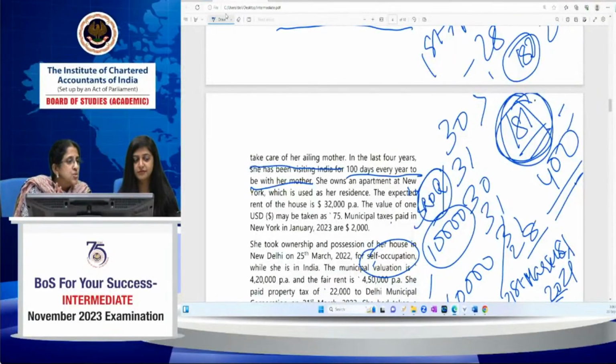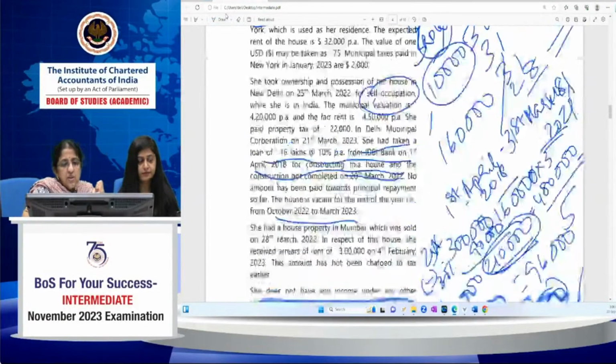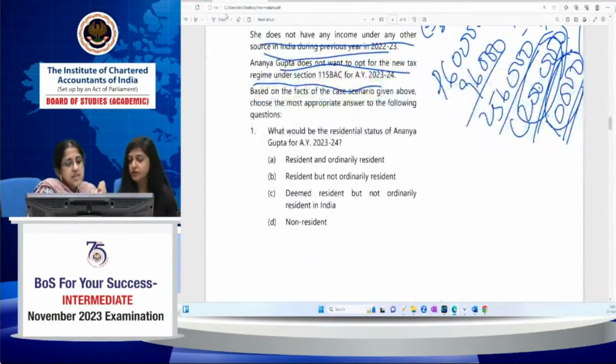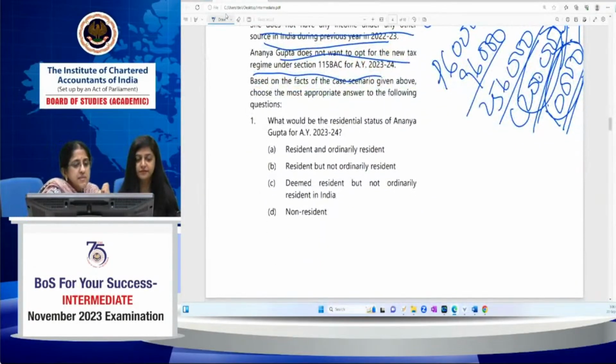Naman, Deepanshu, Harini, and all the others. So in her case, she is a non-resident. And how this is going to be seen, for determining whether she's a resident or non-resident, I needed to compute her total income. I could not straight away conclude, because whether to apply the 120 plus 365 day condition.